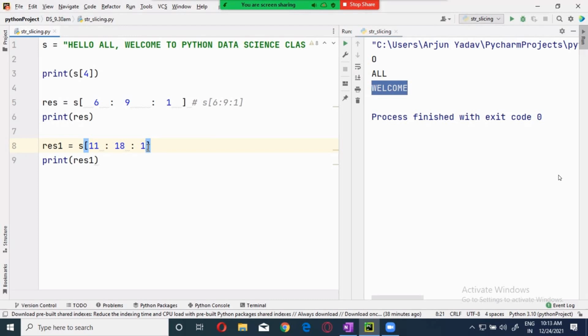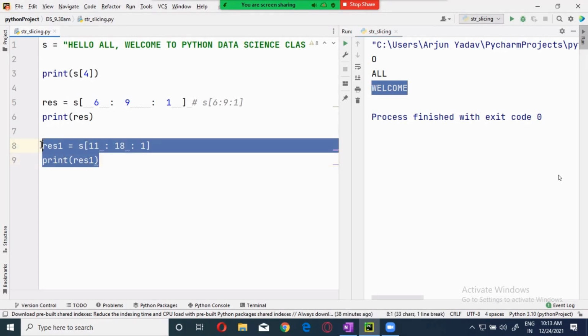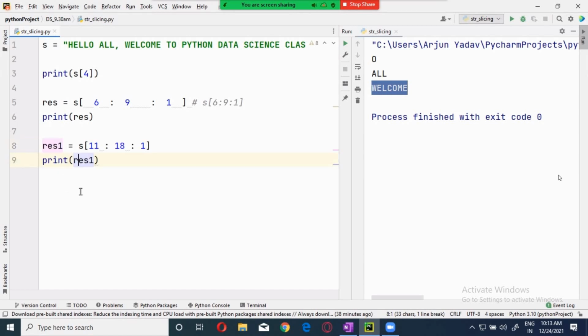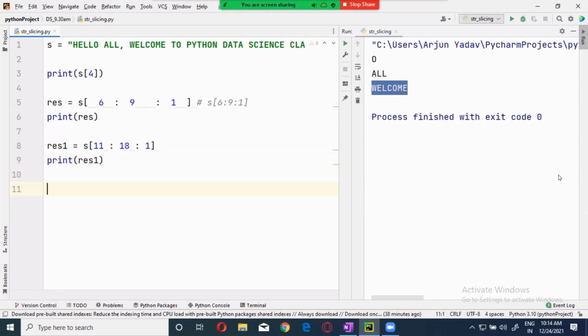Now, if I give it 2 over here, what I mean to say is I want each and every second character from welcome. 2 means every second character, that means you have to skip 1 character. That is, you print every second character. Now, I'm going to show you the same thing over here.